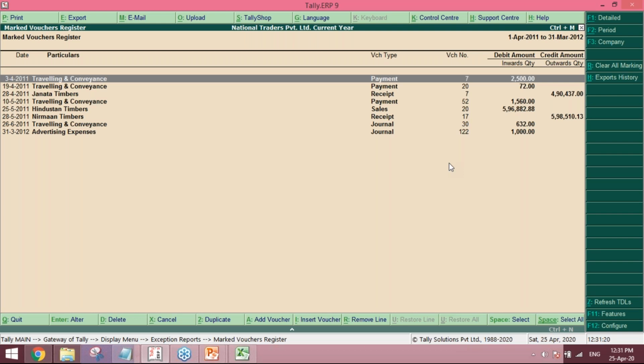To put a word of caution: do not change the master structure while you are working with this mark voucher feature. By changing the master structure, I mean do not change the name of the master or change the group of the master, and do not delete any of the previous transactions. These are the two words of caution that I wish to share with you. And with that, if there are any more questions, do let us know, or else we would be ending the session.